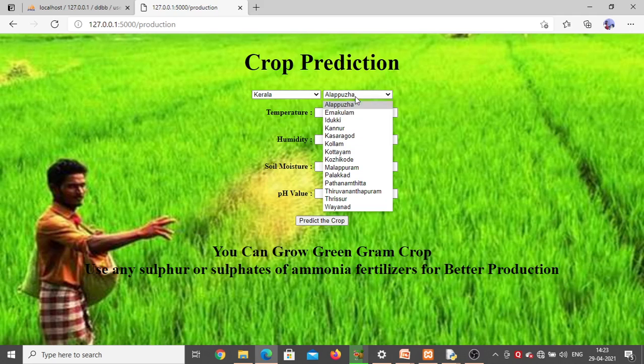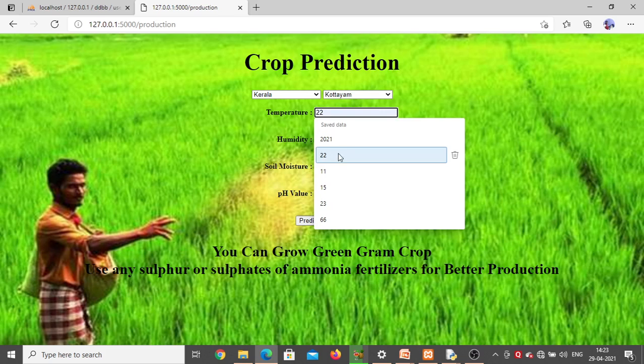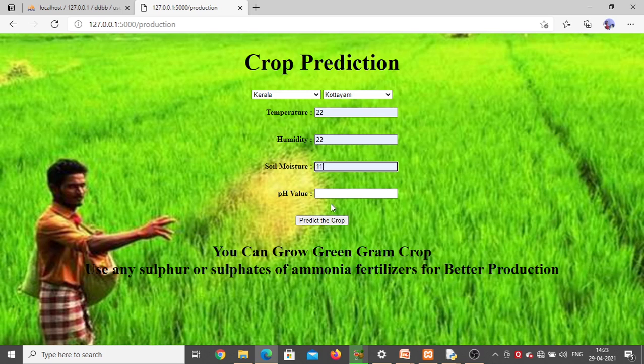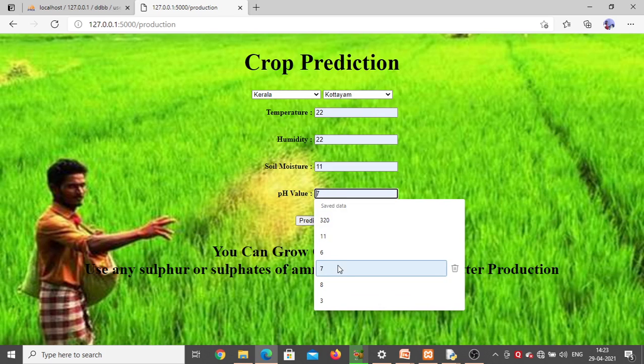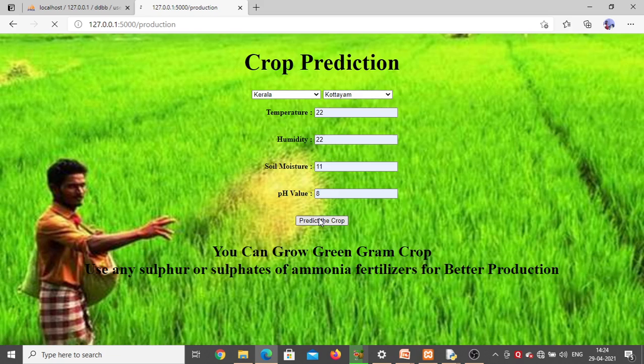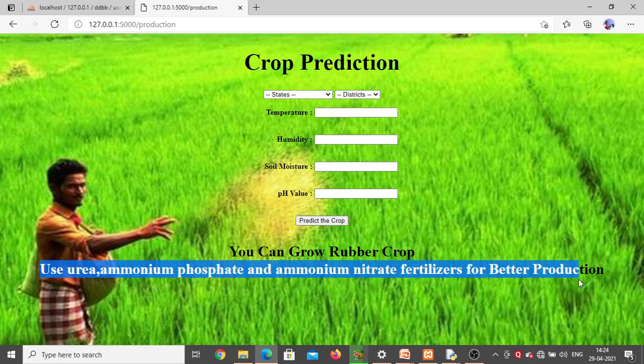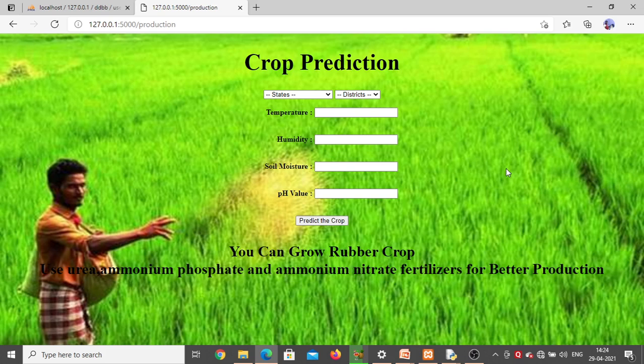If you want other states or districts, you can enter them and check there. See here, I'm randomly entering some data and checking. You can enter for other things also. So you can grow rubber crop here, and you can use urea, ammonium phosphate, ammonium sulfate and nitrate fertilizers for better production. This is how the output you will get for this crop prediction project.